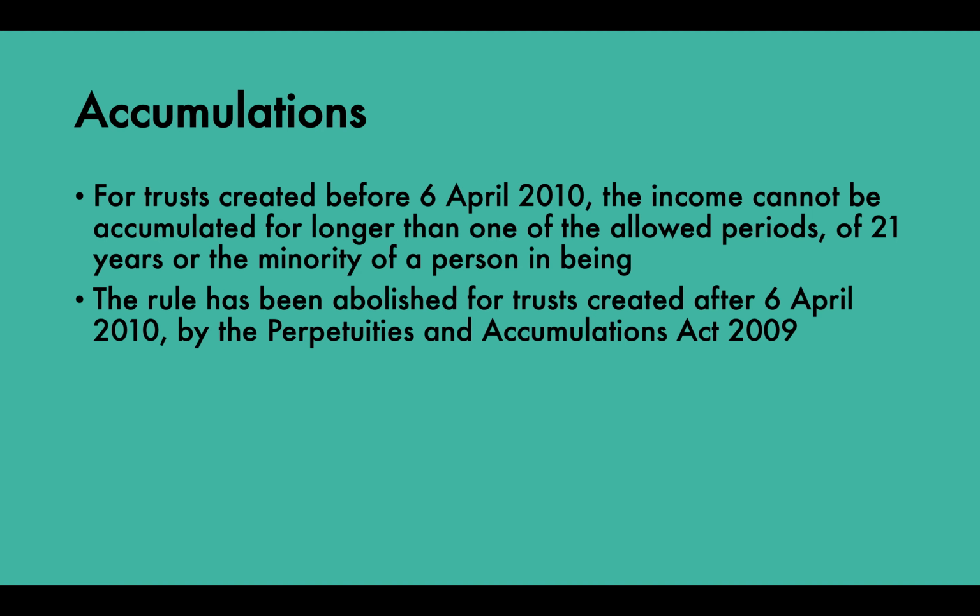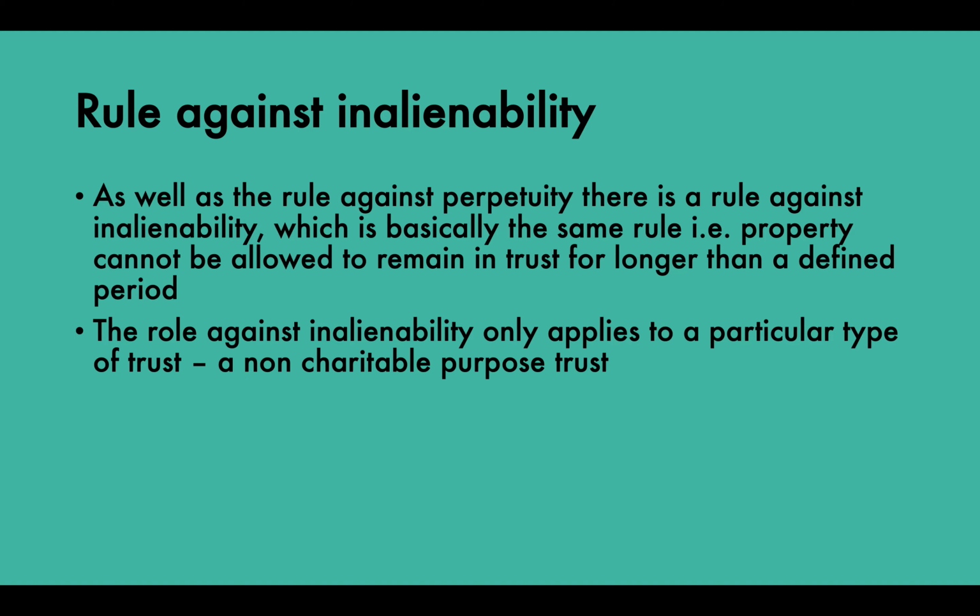Okay. And finally, we have the rule against inalienability. As well as the rule against perpetuity, there is a rule against inalienability, which is basically the same rule. In other words, property cannot be allowed to remain in trust for longer than a defined period. The rule against inalienability only applies to a particular type of trust that we haven't actually talked about yet, and that is a non-charitable purpose trust. Trusts have to be either charitable or for the benefit of a person. Okay, you cannot have a trust for the benefit of a purpose.